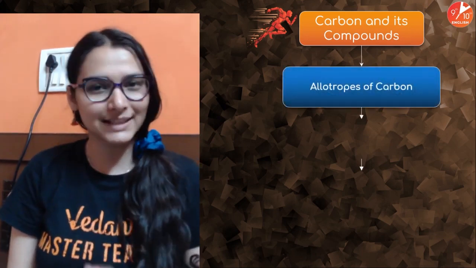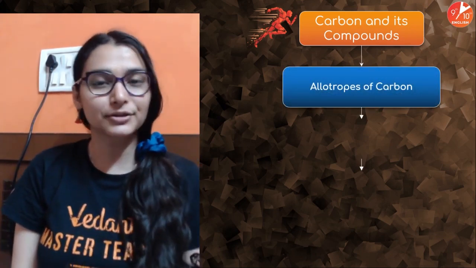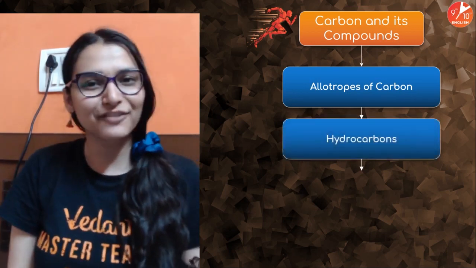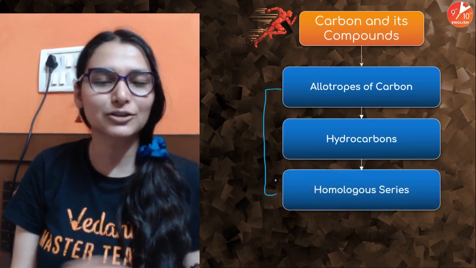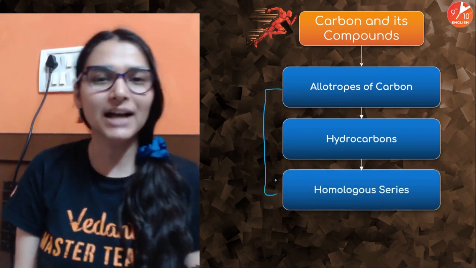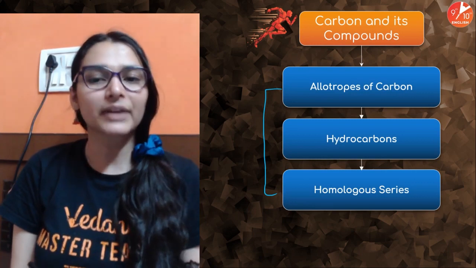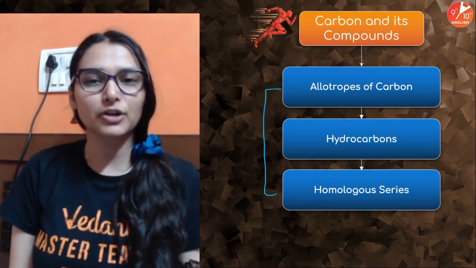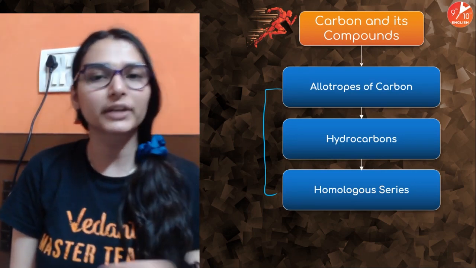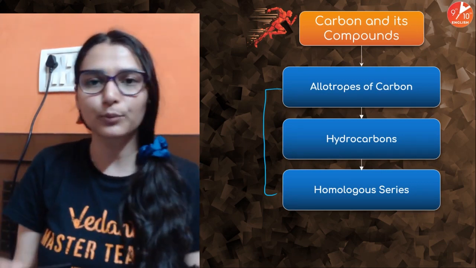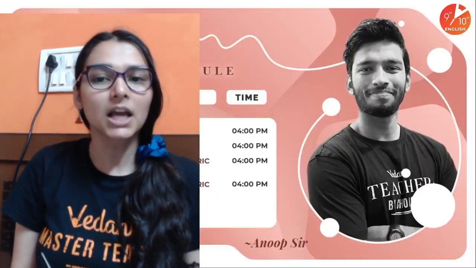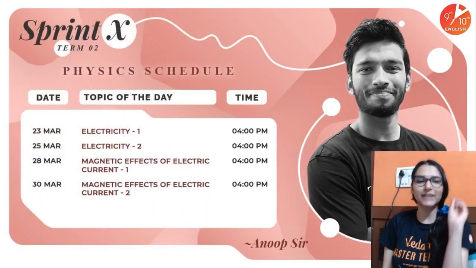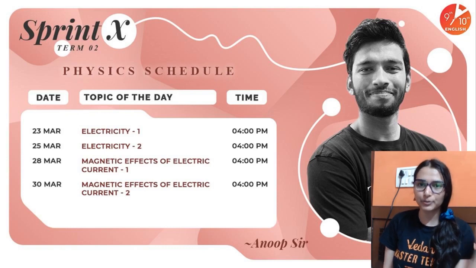Fine, let's get started. The topics that we would be having questions on today would be the allotropes of carbon, hydrocarbons and homologous series. There is no reduction in these topics. In the past first session of sprint text, we have already discussed questions on the versatile nature of carbon, the covalent bonding, the ionic versus covalent bonding questions, the electron dot structures we have discussed in detail. So these are the schedule sessions of the rest of the subjects for sprint text.